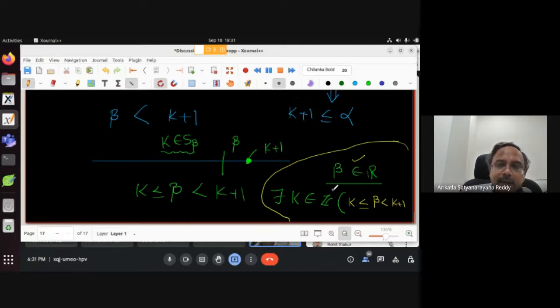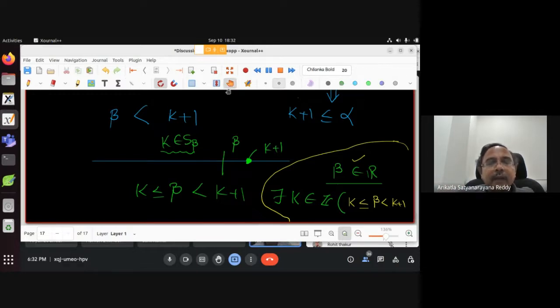So first we took a real number beta and constructed S beta. S beta is bounded above, so it has a least upper bound, alpha. Then alpha minus 1 is not a least upper bound. Then there is a k greater than alpha minus 1. But we proved that k plus 1 is greater than beta. That is the main cheese. So please focus and concentrate and try to understand this.